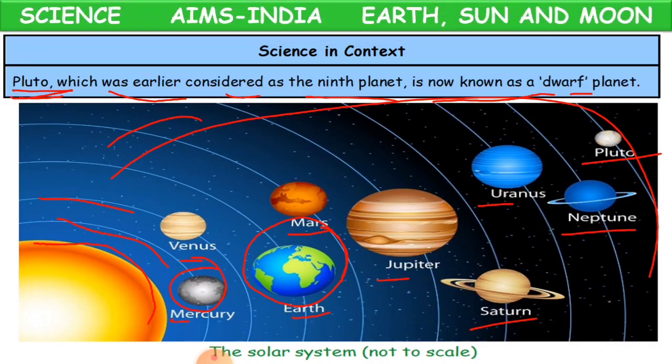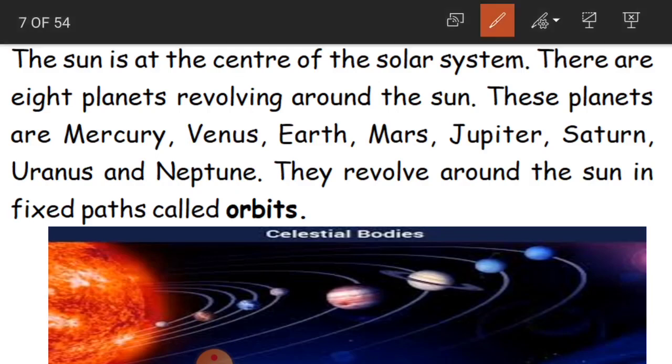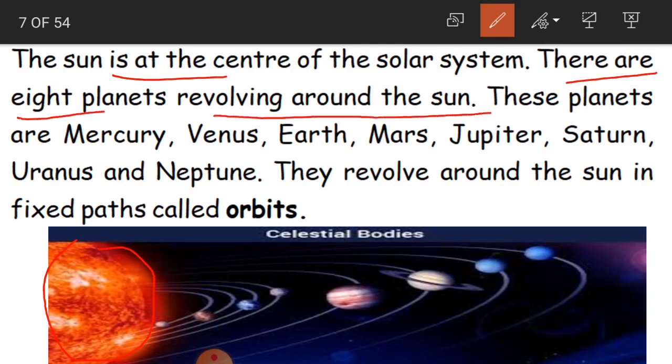Clear, children? Understood? Now see here, the sun is at the center of the solar system. Here at the center. And there are 8 planets revolving around the sun, as we said. And what are these planets?